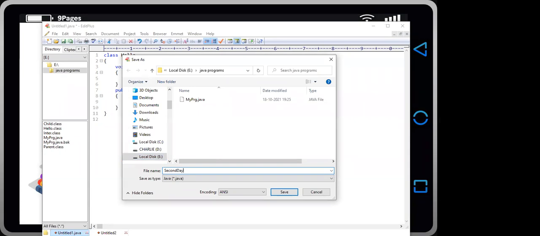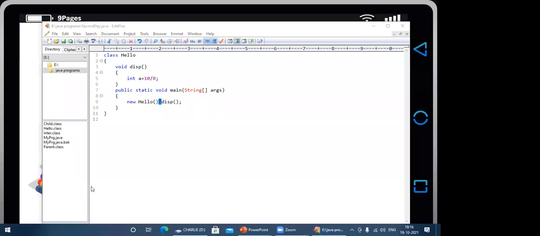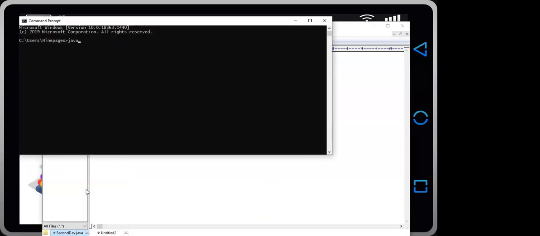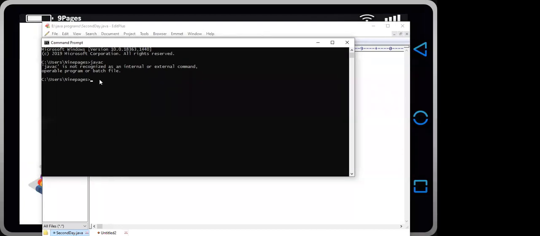Second day dot Java. Just open the CMD and write javac, and we are getting "javac is not recognized as an internal or external command, operable program or batch file." Is the command prompt visible to the participants? Yes, sir. Okay, good.